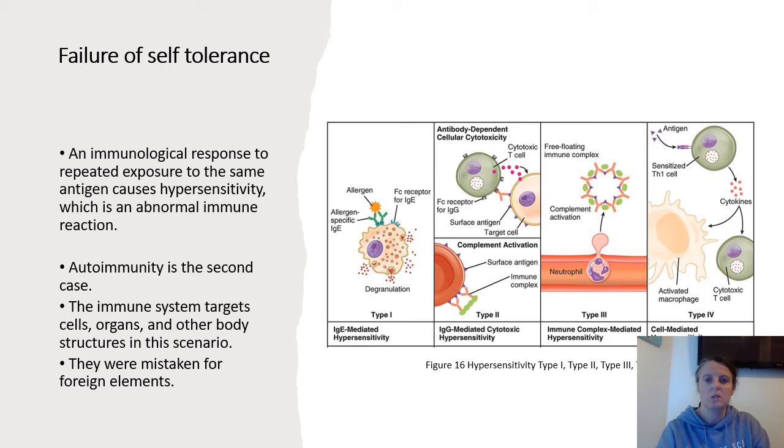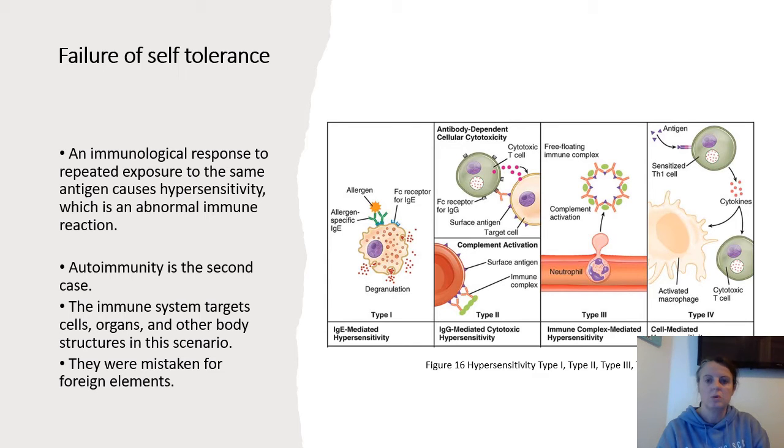Repeated exposure to the same antigen causes hypersensitivity, which is an abnormal immunological response. There are 4 categories of hypersensitivity: type 1 immediate, type 2 antibody-mediated, type 3 immune complex-mediated, and type 4 cell-mediated type. Type 1: IgE antibodies induce an immediate reaction. Allergies are an example of this.